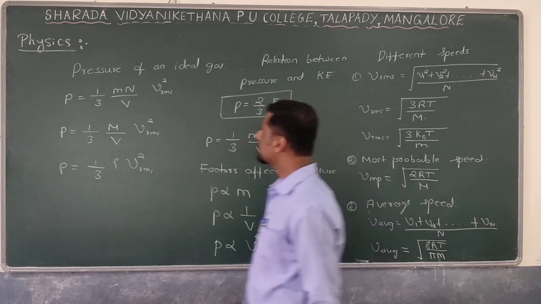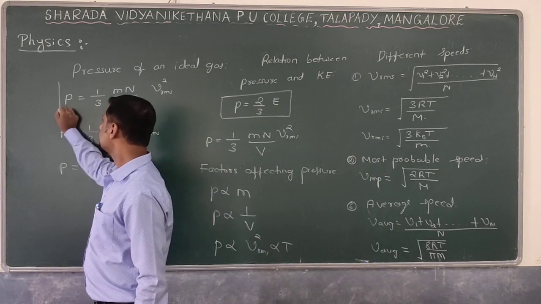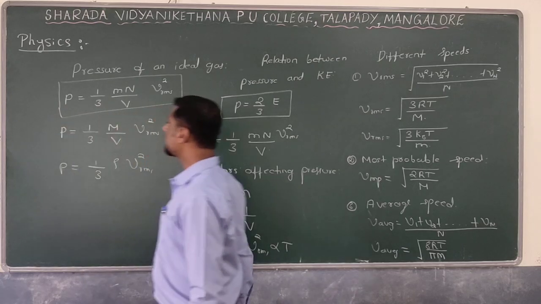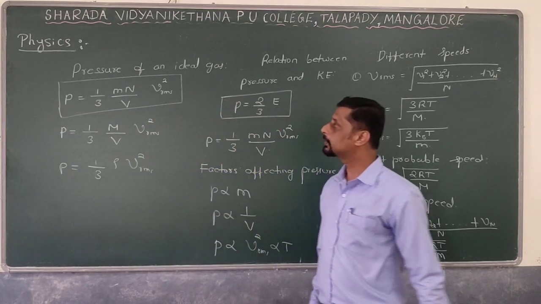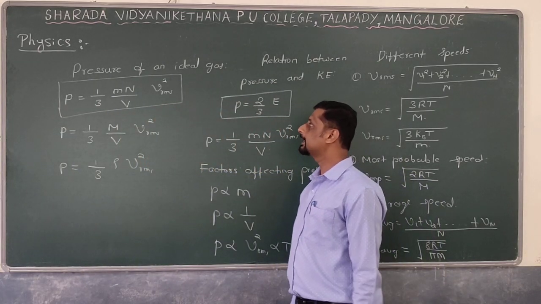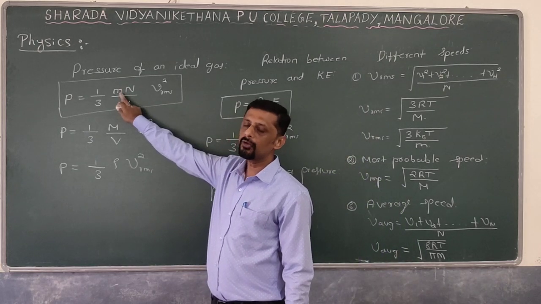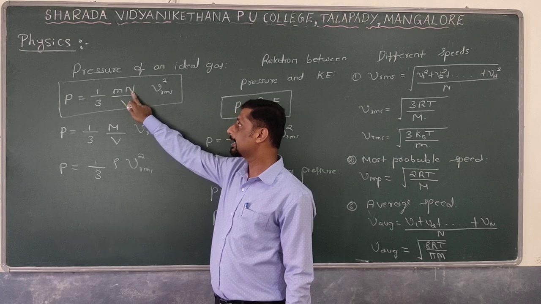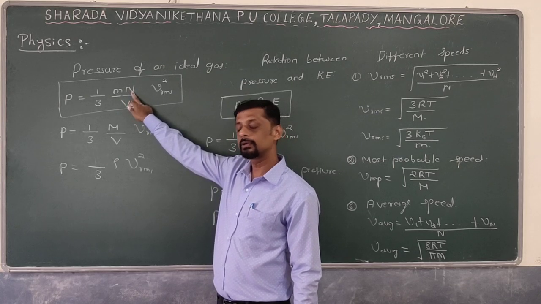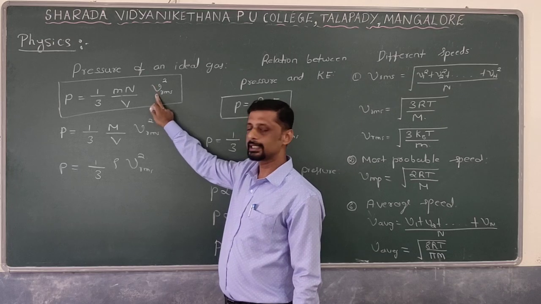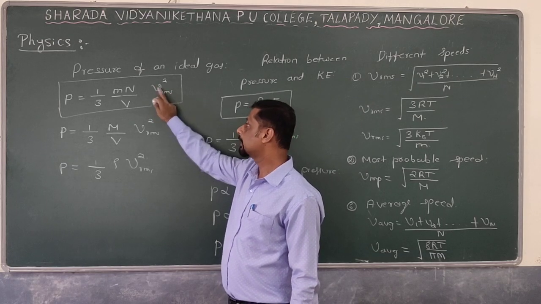Pressure exerted by the ideal gas on the walls of a vessel is given by P is equal to 1 by 3 into m into N divided by V into V_rms square, where small m represents the mass of each gas molecule, N represents the total number of molecules in the vessel, V is the volume, and V_rms is the root mean square speed of gas molecules.